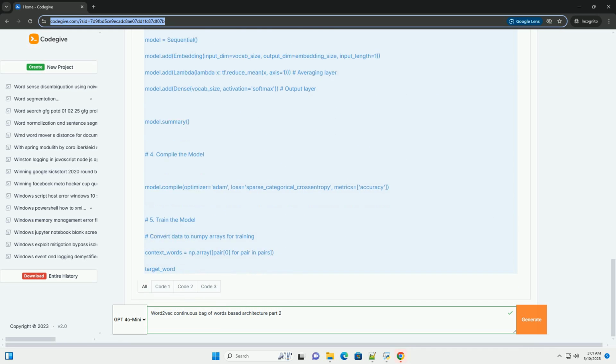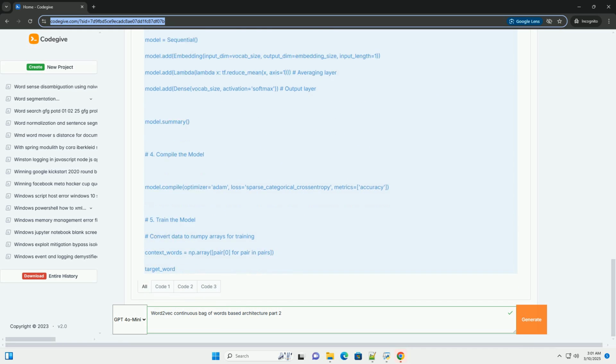Explanation of the code. 1. Data preparation. A sample text corpus is defined. Pre-processing steps like lowercasing and removing punctuation are applied. The text is tokenized into words. A vocabulary, set of unique words, is created. word_to_index and index_to_word dictionaries are created to map words to indices and vice versa.